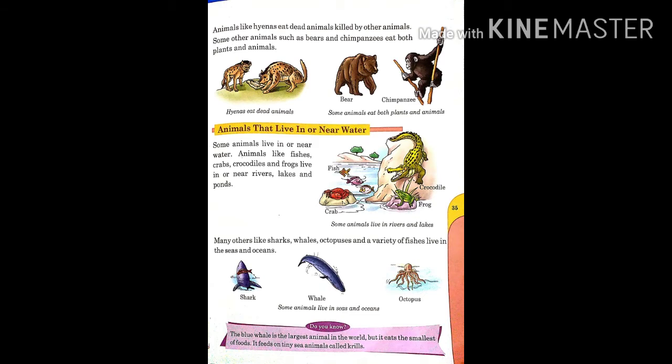Animals like hyenas eat dead animals killed by other animals. Some other animals such as bears and chimpanzees eat both plants and animals. Next is animals that live in or near water.